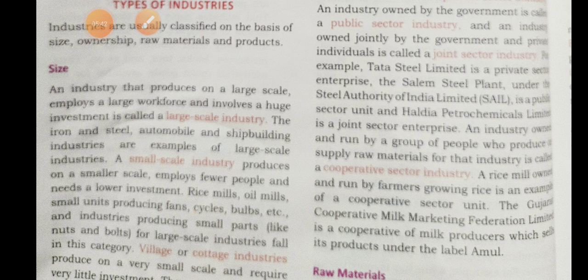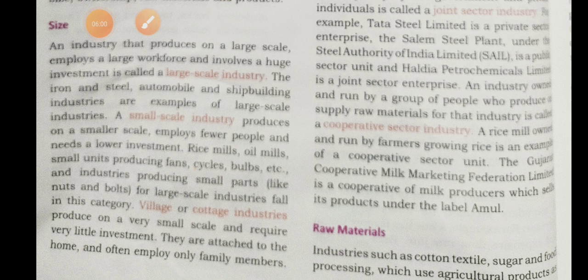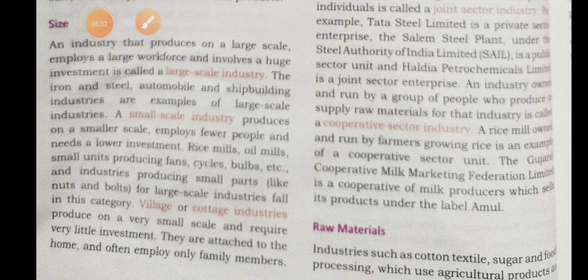Industries such as cotton textile, sugar, food processing, which use agricultural products as raw materials. Industries like cotton textile, sugar factory and food processing, which use raw materials from the agriculture field, we can call agro-based industries.